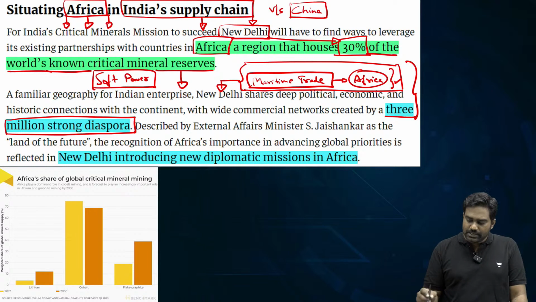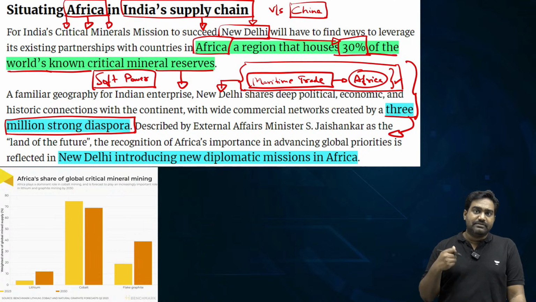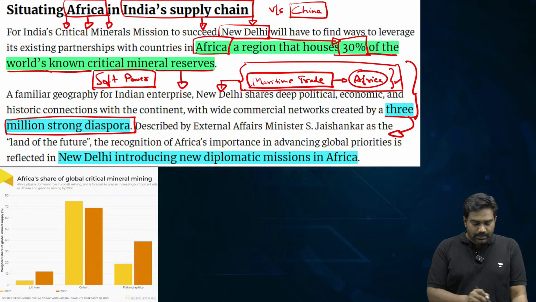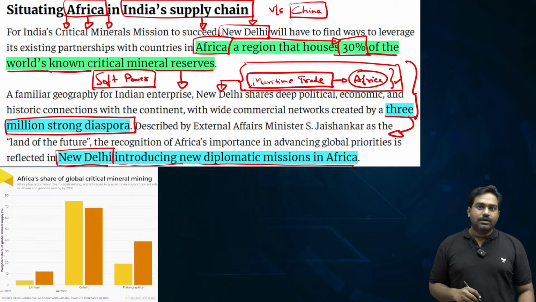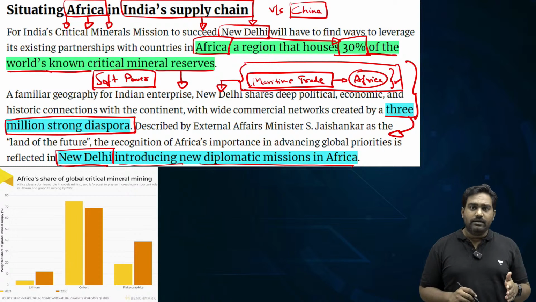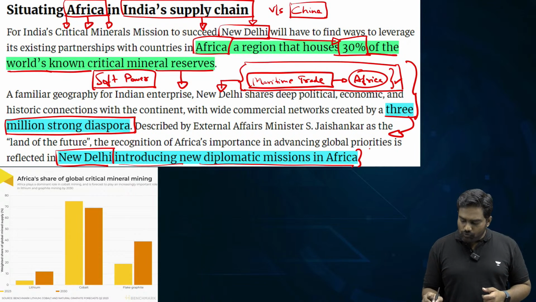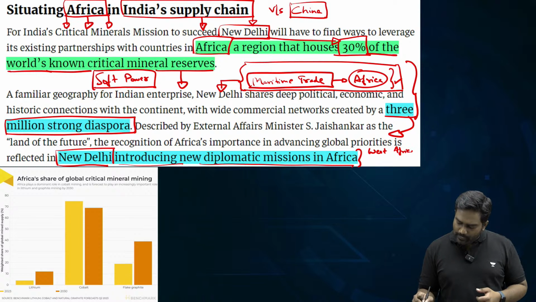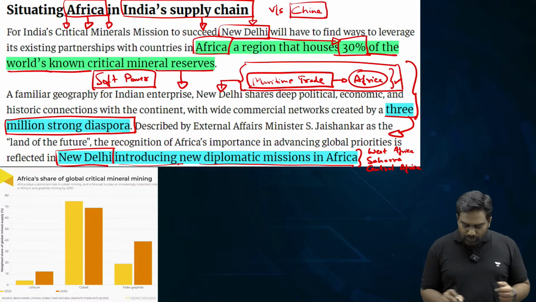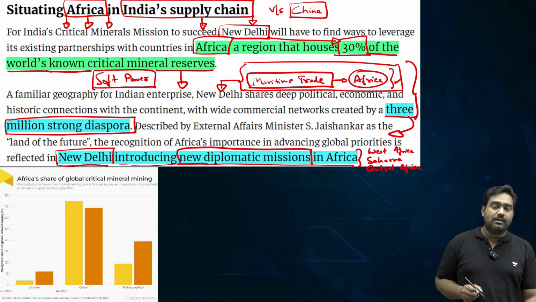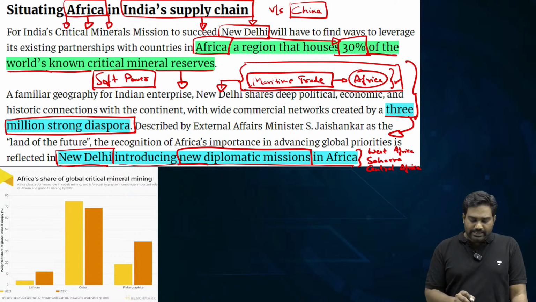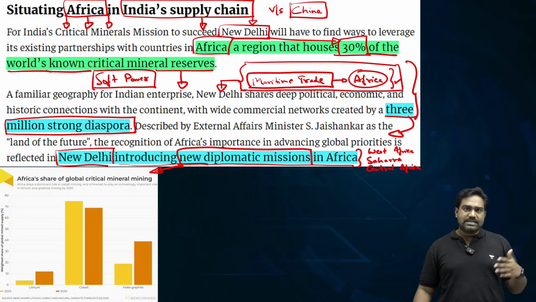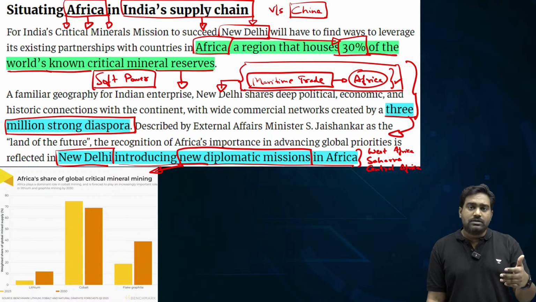We should leverage the historical trade relations, the civilizational connect, the cultural ties that we have, and India accordingly has stepped up its African diplomacy. Traditionally, East and Southern Africa have been a priority in our foreign policy, but now we are focusing more on West Africa as well, also on the Sahara, Sub-Sahara region, and even on Central Africa. We are opening new diplomatic missions. The Ministry of External Affairs has recently taken the initiative to set up more high commissions, embassies and consulates across West Africa, North and Central Africa.